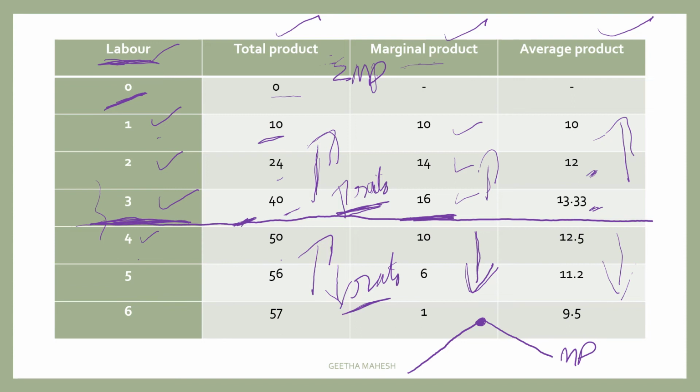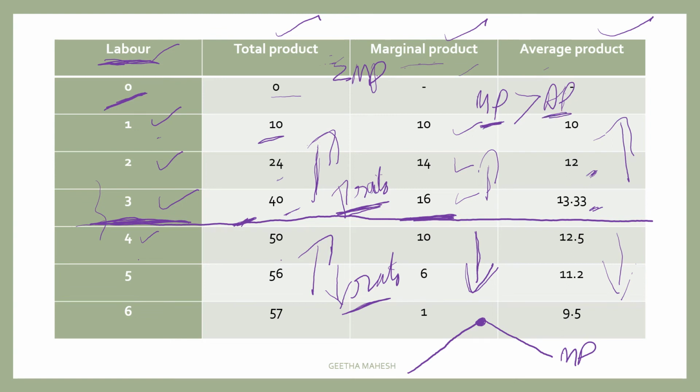Let us discuss the relationship between the marginal product and average product. Initially, marginal product is increasing more than the increase in average product. That means initially marginal product is greater than average product. Both MP and AP are increasing, but the increase in MP is greater than the increase in AP.